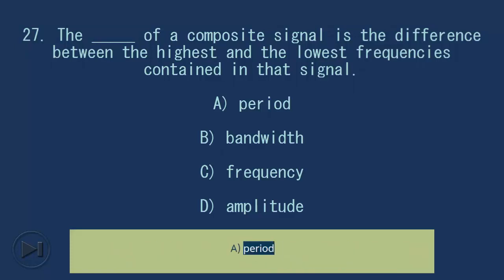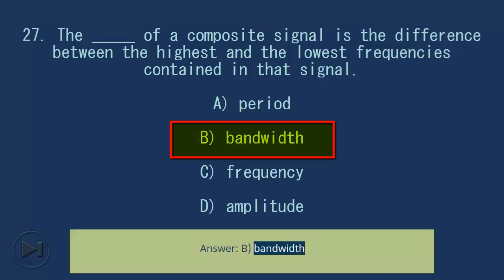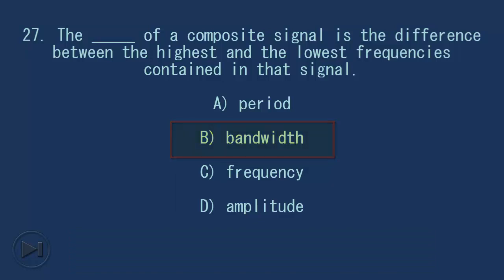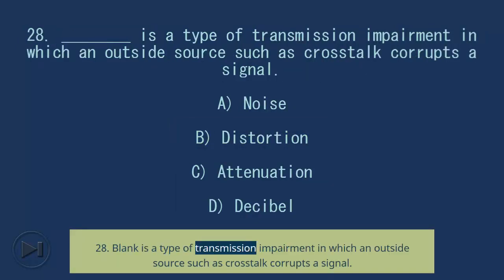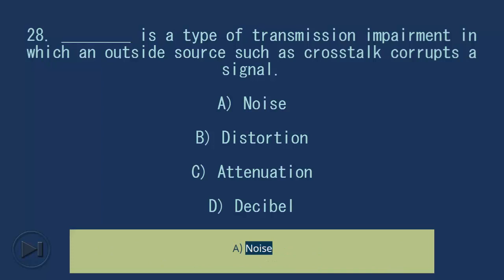A, period. B, bandwidth. C, frequency. D, amplitude. Answer, B, bandwidth. 28. Blank is a type of transmission impairment in which an outside source such as crosstalk corrupts a signal. A, noise. B, distortion. C, attenuation. D, decibel. Answer, A, noise.